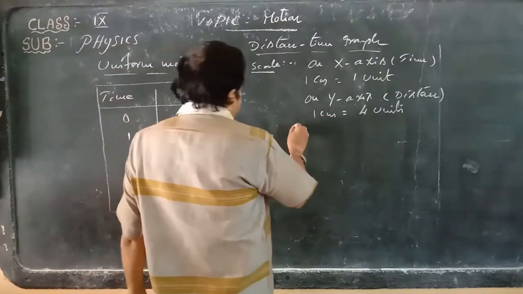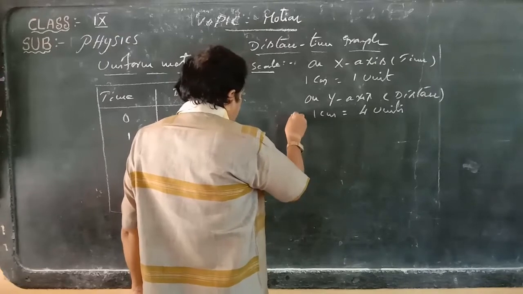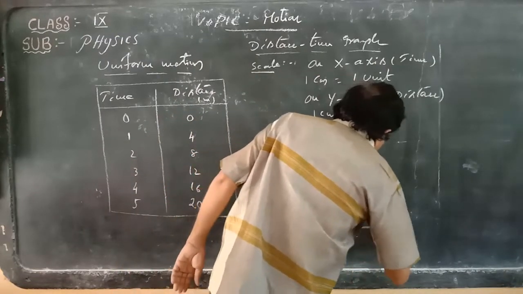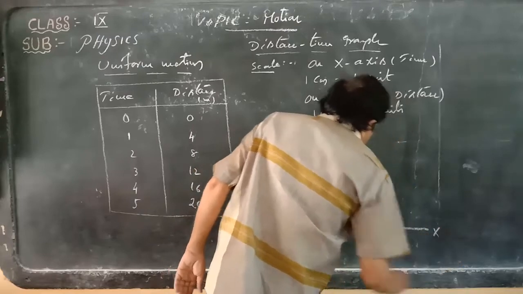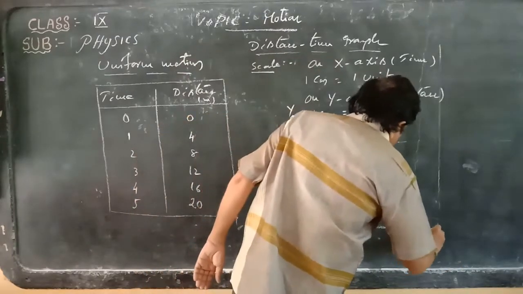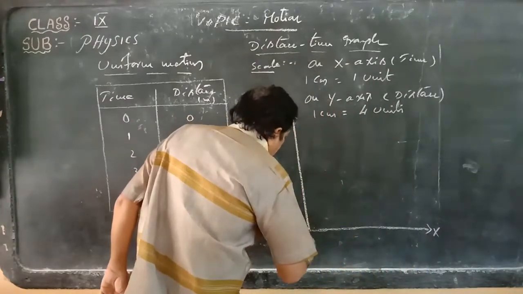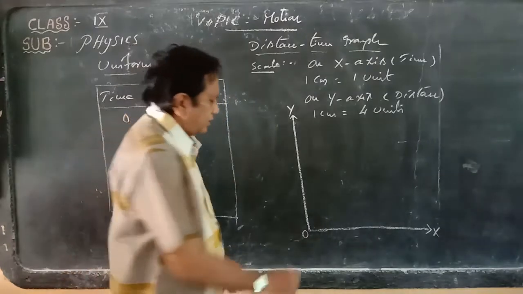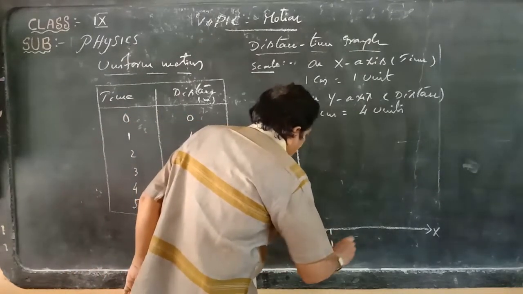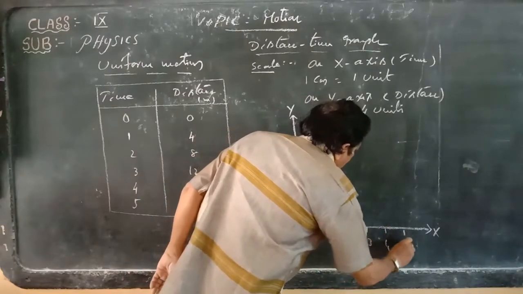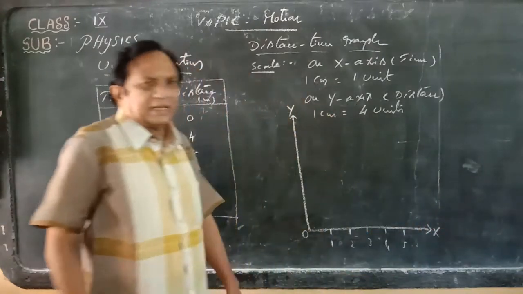Now to plot the graph, consider one vertical line and one horizontal line on the graph paper. It is the x-axis and it is the y-axis. This point is said to be 0, the coordinate origin. The next box is taken as 1, next 2, 3, 4, 5. Further values will be considered.